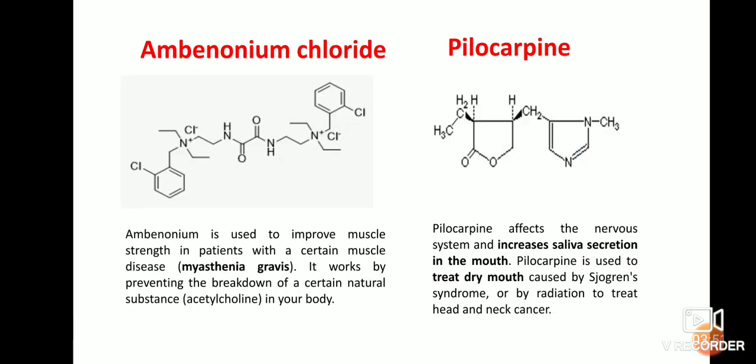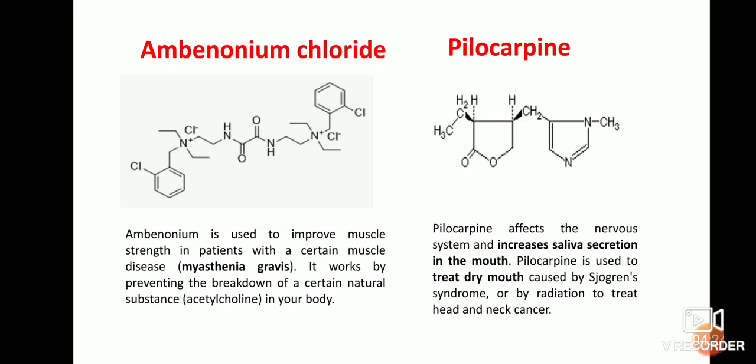Coming to the next slide, this structure is mainly used to improve muscle strength in patients. Some patients have weakness of muscles, so we need to improve that, and for that we give this drug. It works by preventing the breakdown of certain natural substances in our body. Acetylcholine is always secreted in our body, so to prevent the breakdown of the acetylcholine secretion, we need to give this drug.